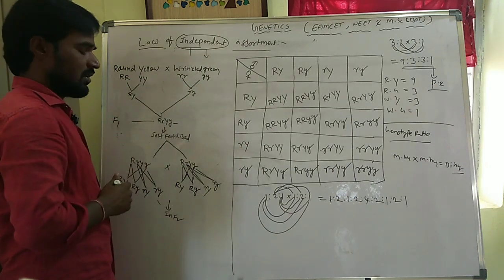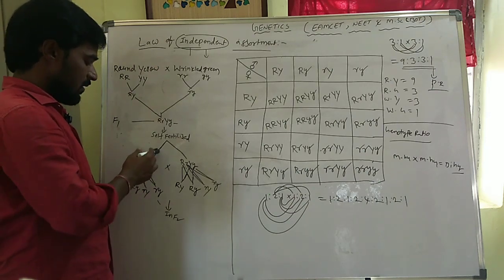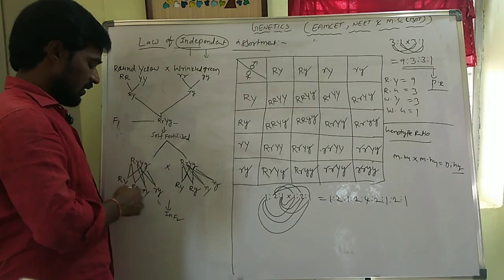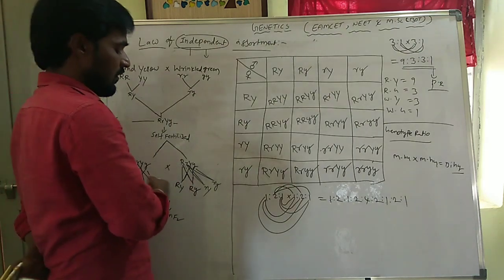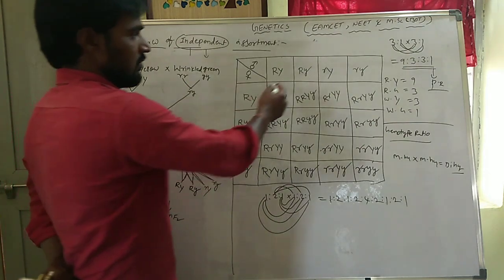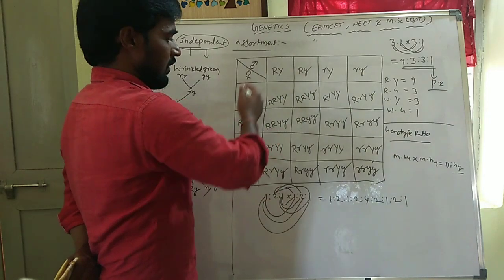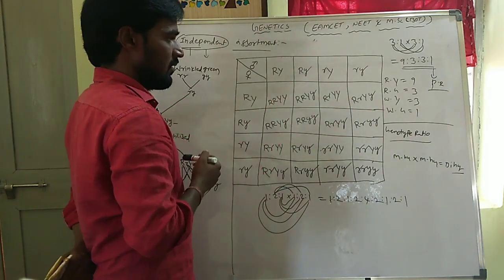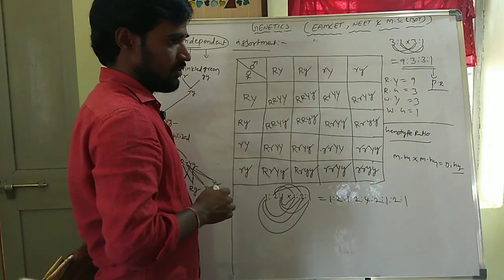In the F1 generation, round yellow seed plants are developed. If this plant is self-fertilized, the gametes will be formed like this. By using these gametes, we fill the Punnett square. By observing this Punnett square, we find out the phenotype and genotype ratio.